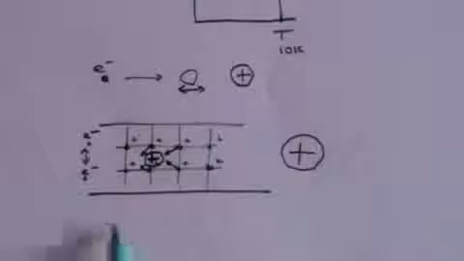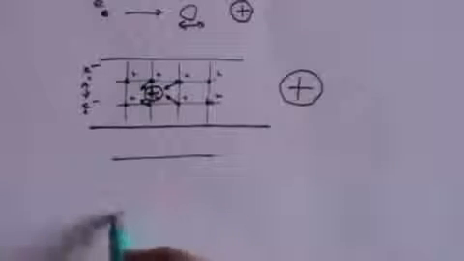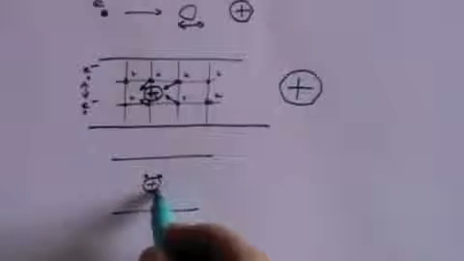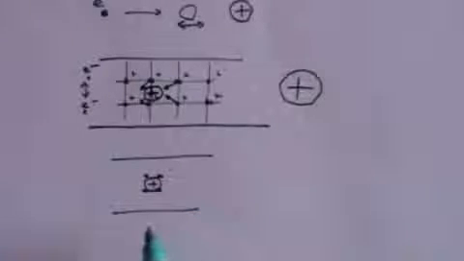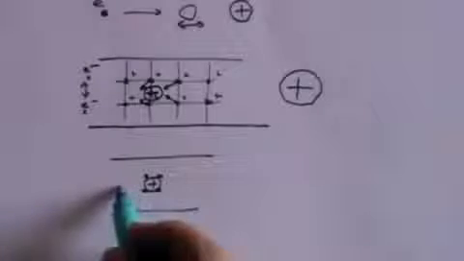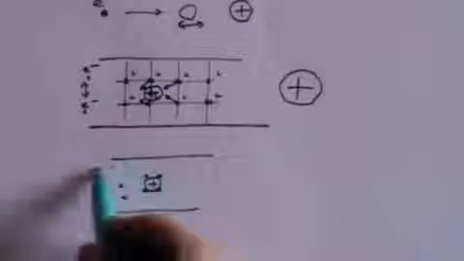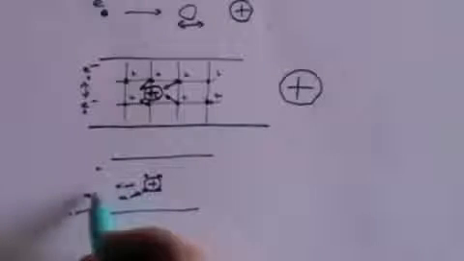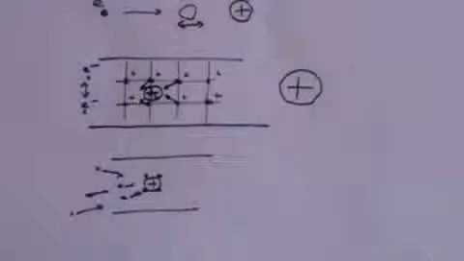And that of course means, if we redraw that, here is a positive charge because some of the atoms of the lattice have been drawn together because there are a few electrons about. That means that more electrons will be attracted to that positive charge.